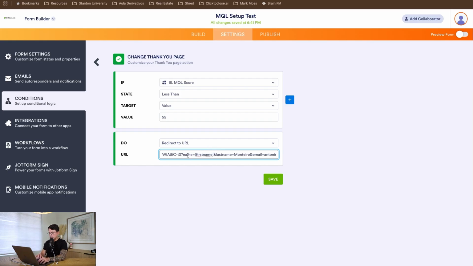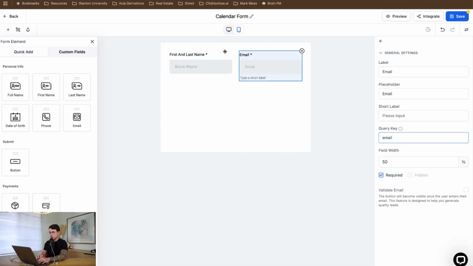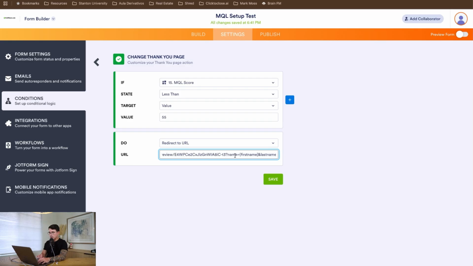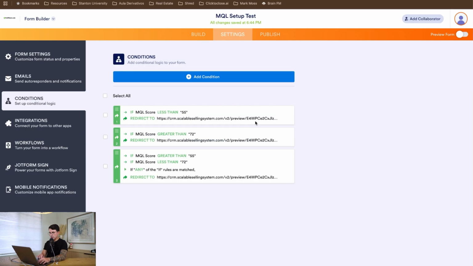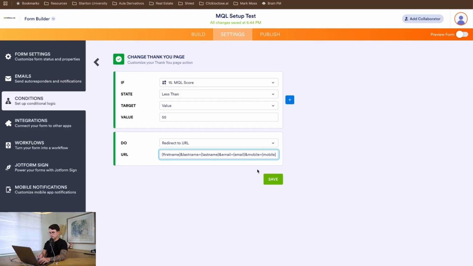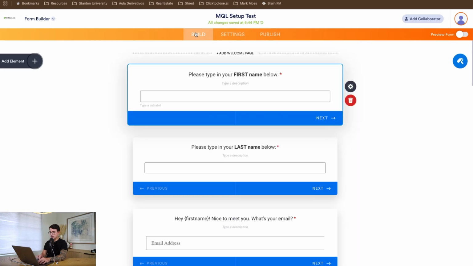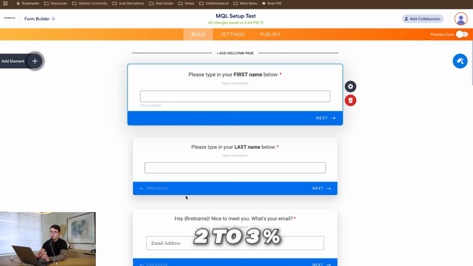Okay. So in the case of that OneSub form, the query, as we're showing here in GoHighLevel, for example, was called name. So I'm just putting name here, and then last name, I'm putting last name here, and then email, I'm putting email here, and then the mobile, I'm putting the mobile here. Okay, so if I save this, and this was 55 MQL, and I test this, when I pre-fill the form, I'm gonna land on the page and my information's all gonna be filled already, and you can split test this. You're likely gonna increase your conversions by at least 2 to 3%.